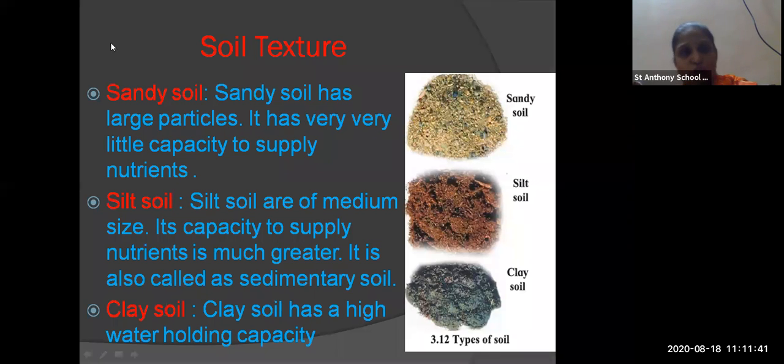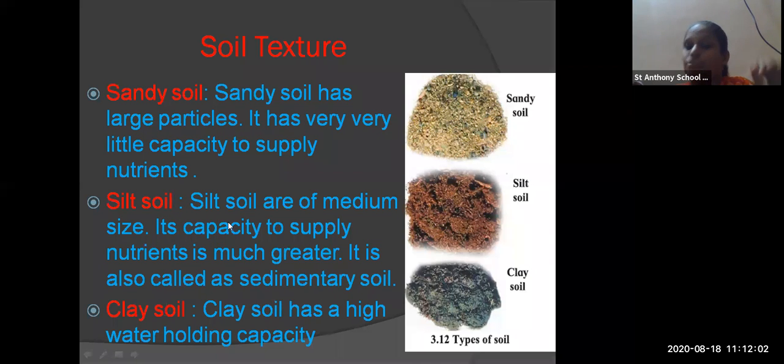Then silt soil. What is silt soil? Silt soil is medium in size, not bigger, not smaller. The capacity to supply nutrients is greater, so it is very good for cultivation. It is also called sedimentary soil.